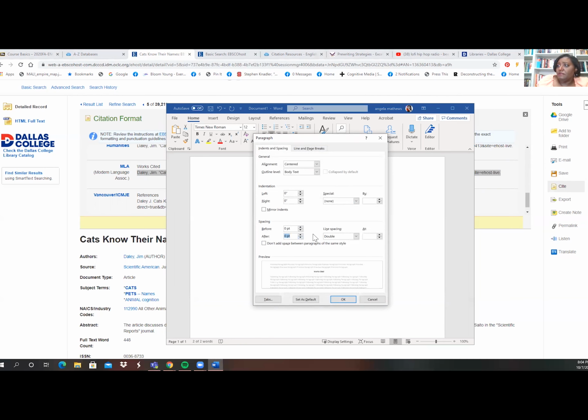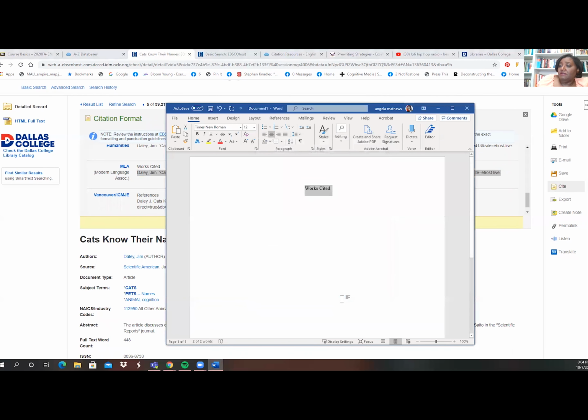All right. And now we're also going to click don't add space between paragraphs of the same style. That keeps it from adding any crazy spacing that we don't want. Now I'm going to click OK.